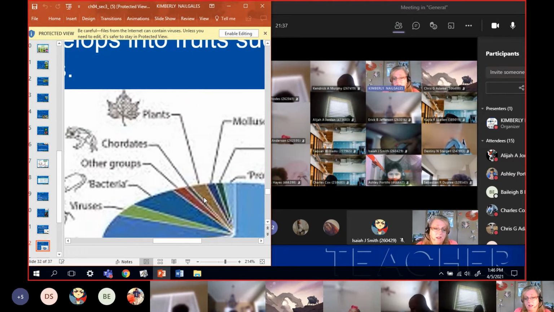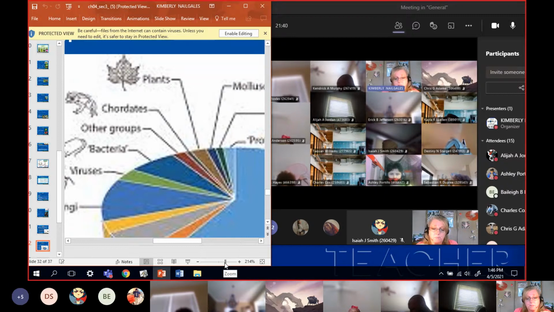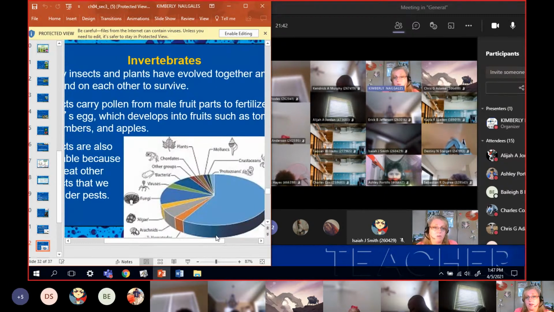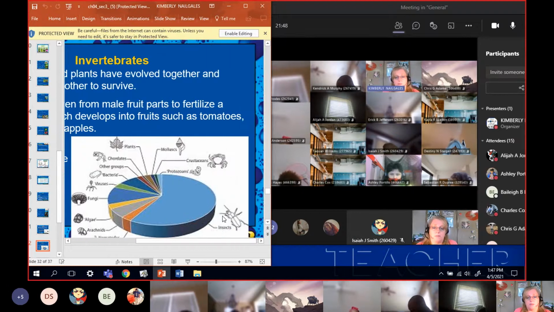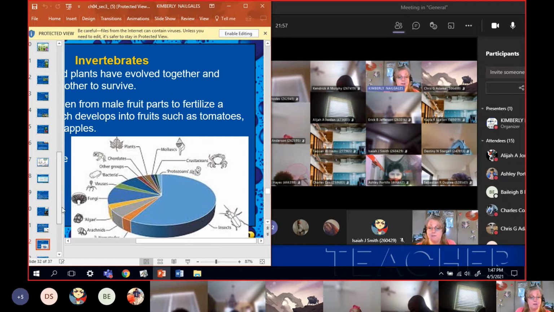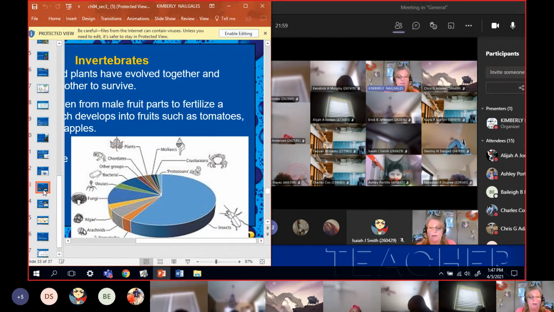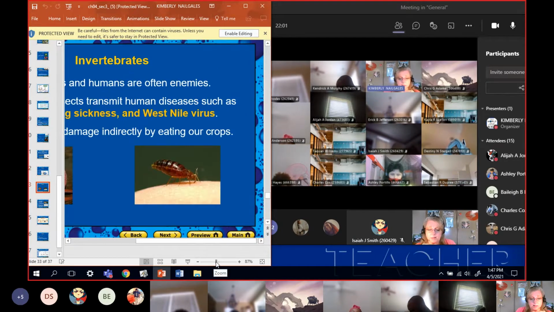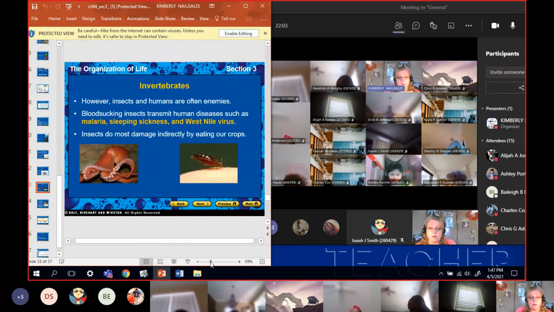That's us. Everything else, this big giant category right here, these are the insects. Bees and butterflies and beetles and stuff. That's them. So the insects are the biggest group of any group of animals, of anything in the whole living things. By far the biggest of anything. But that's pretty gross. That's a bed bug, I believe.